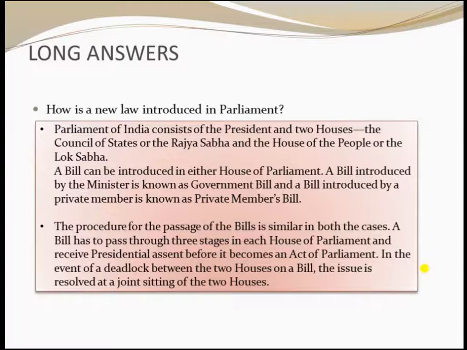A bill has to pass through three stages in each house of parliament, and receive presidential assent before it becomes an act of parliament. In the event of a deadlock between the two houses on a bill, the issue is resolved at a joint sitting of the two houses.